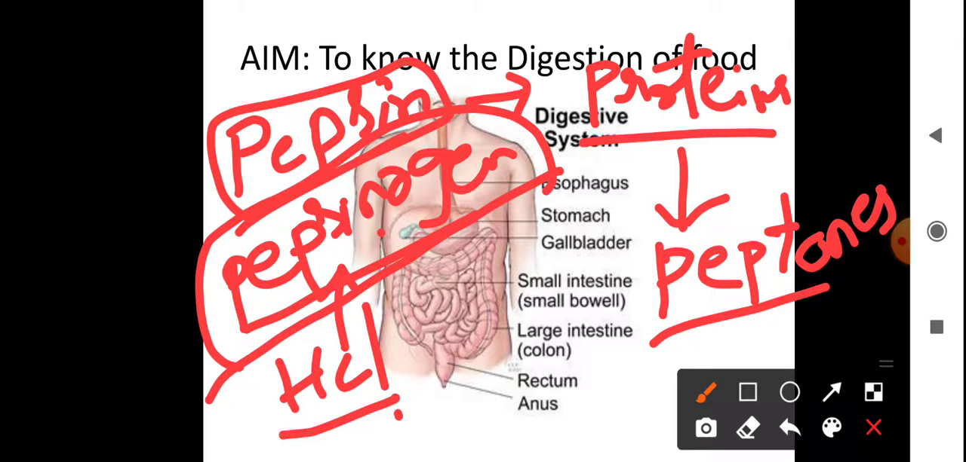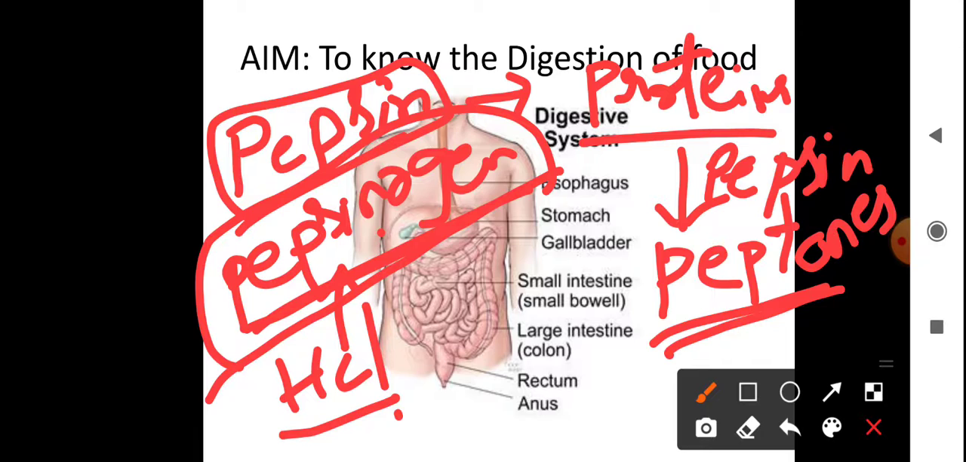So finally, in our stomach, whatever proteinaceous food we ate is converted into peptones. Proteins are able to form peptones by an enzyme called pepsin. This pepsin is released from pepsinogen. Pepsinogen is in inactive form. This HCl is helping to activate the pepsinogen and to release the pepsin.